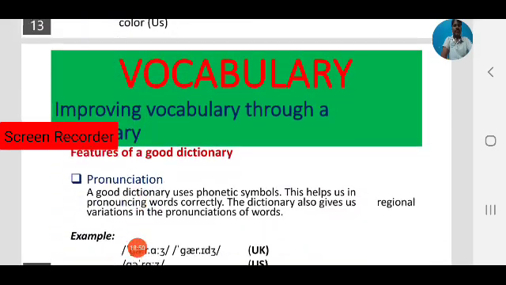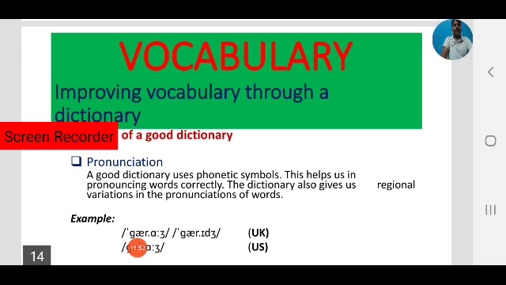Next one, pronunciation. Okay, this is the most important area of using English, because English is not our mother tongue, it is another tongue. So pronouncing English is also an important aspect. A good dictionary uses phonetic symbols. If you find a good dictionary, not only word meanings, you will find phonetic symbols also there.